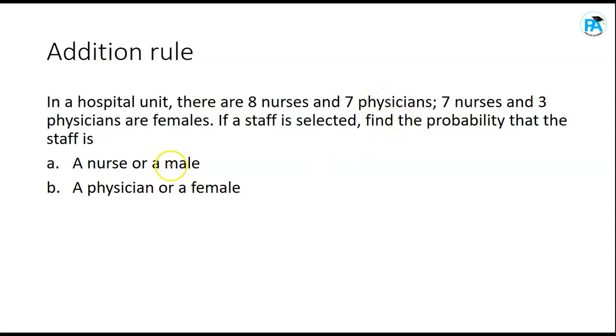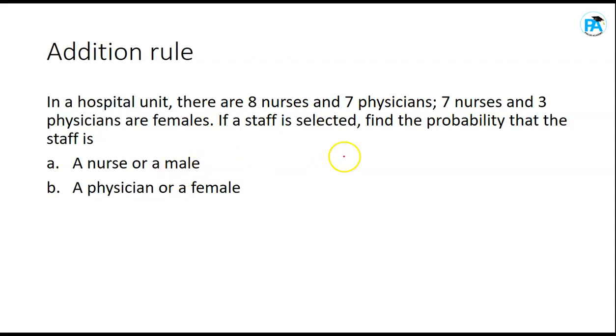So there are cases. Look at it: the probability of a nurse or a male. Meaning there is a case where somebody is a nurse and a male at the same time, isn't it? We have one nurse who is a male at the same time. It's a nurse and a male at the same time. So we are going to use the rule where you subtract the intersection.